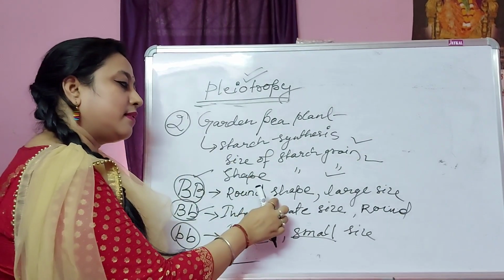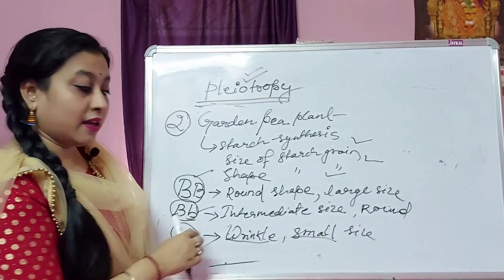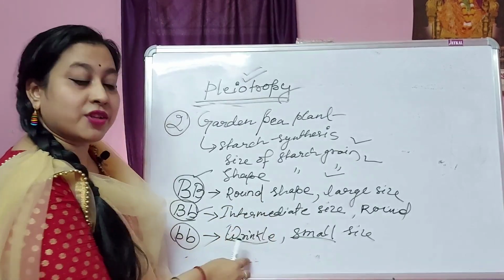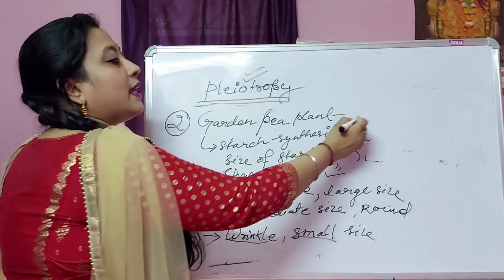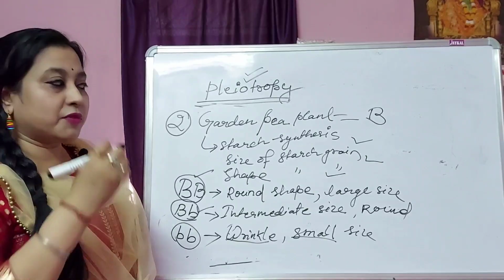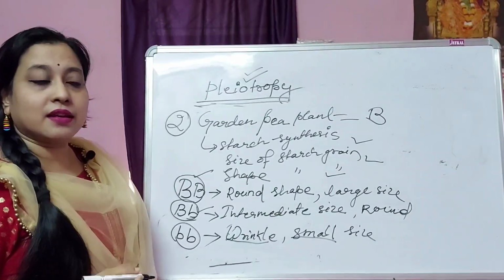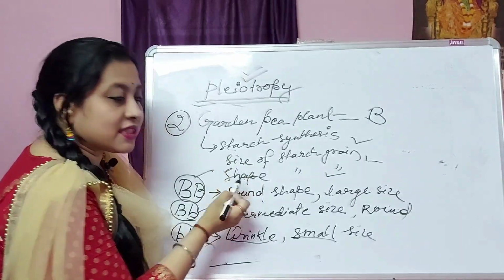So these are the multiple phenotypic expressions controlled by a single gene B. Here the gene is B. Whether the B gene is in the dominant or the recessive state, the B gene controls these three phenotypic expressions.